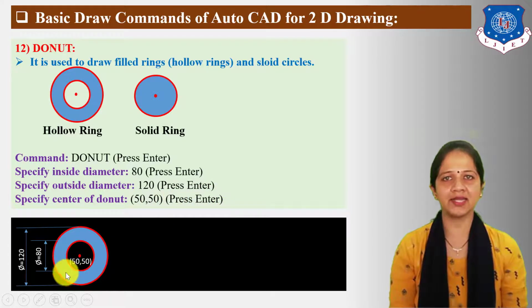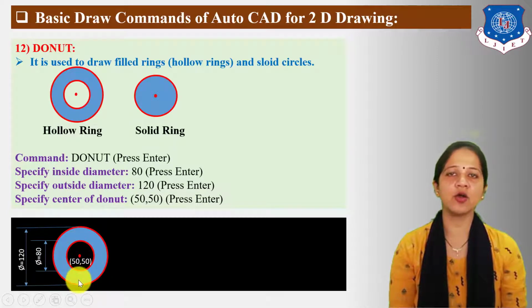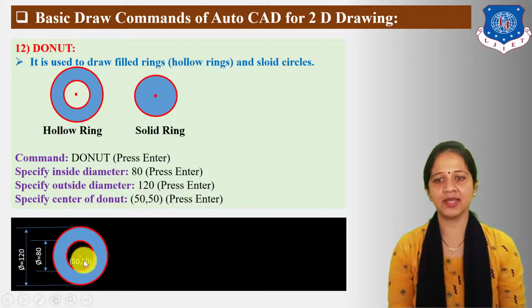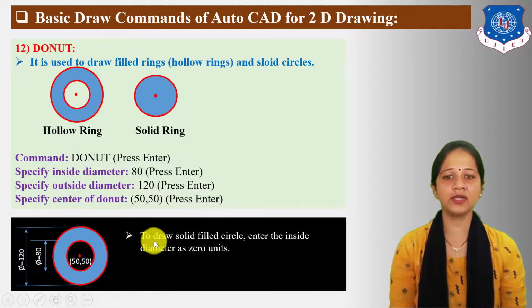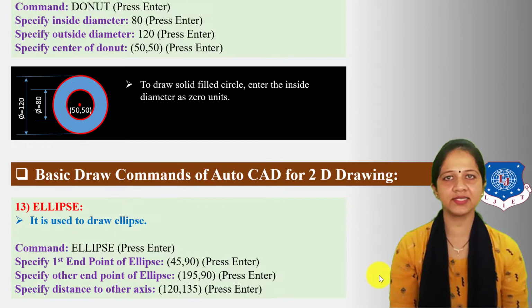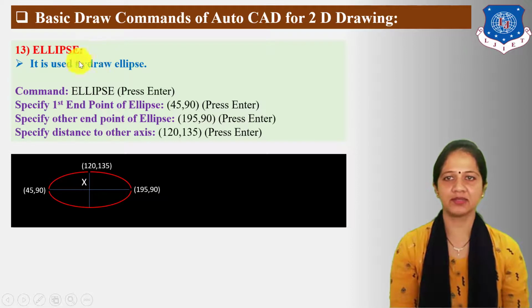Whenever you press enter, a hollow ring is displayed on the drawing area. Here the center point of the donut is 50,50. The inside diameter of the circle is 80 units and the outside diameter is 120 units. Now to draw a solid filled circle, enter the inside diameter as 0 units. Next, let us understand the ellipse command.